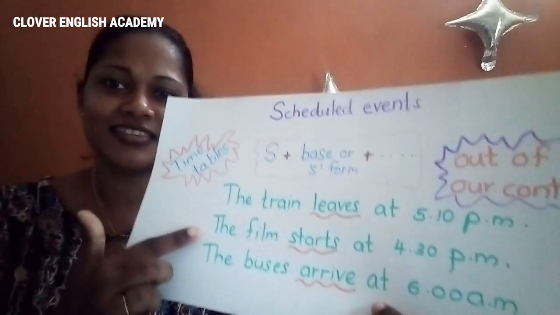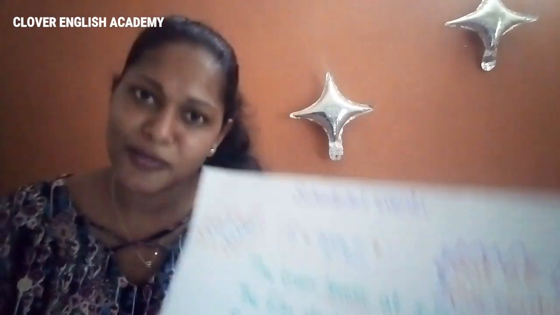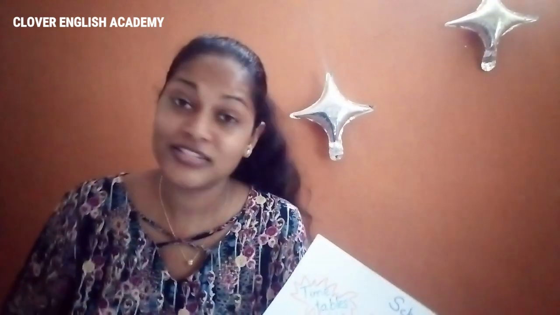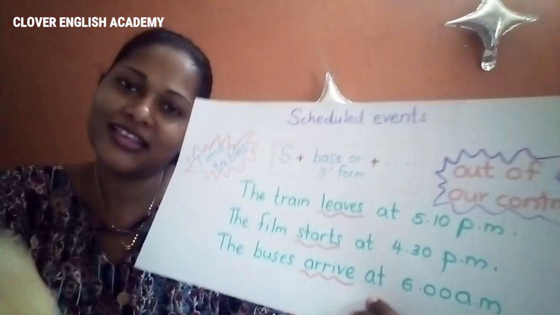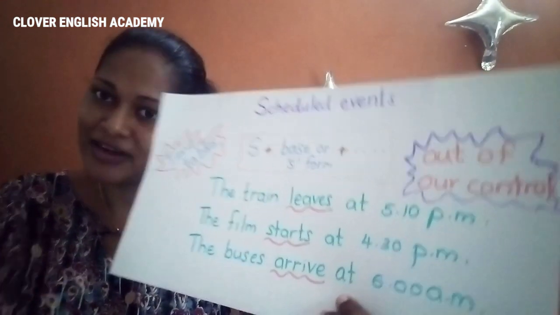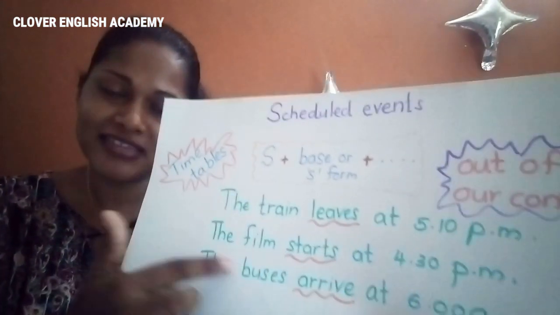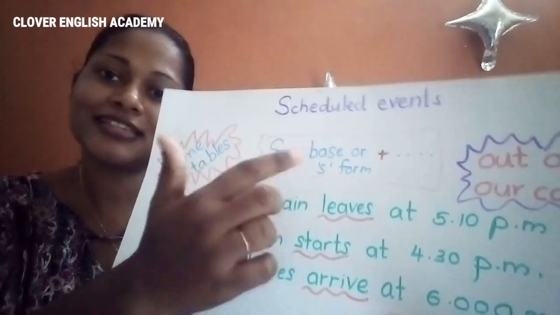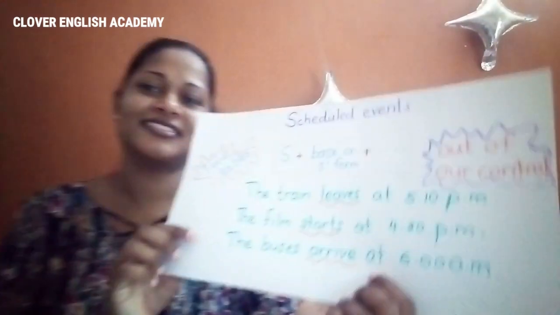Look at this sentence. The film starts at 4:30 p.m. Can you go and change the timetable of the film hall? You know, this is a scheduled event. You can't control it. It belongs to the future. But see, look at this sentence. The film, singular, starts. Subject is there and the verb is in S form. What is this tense? Simple present tense.